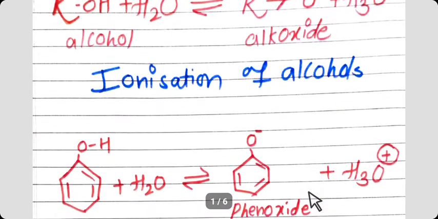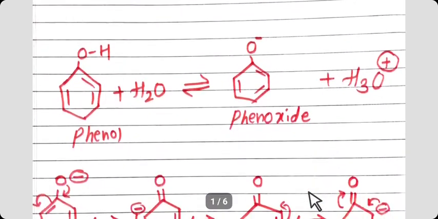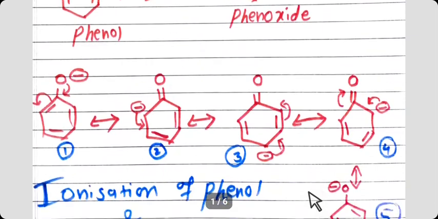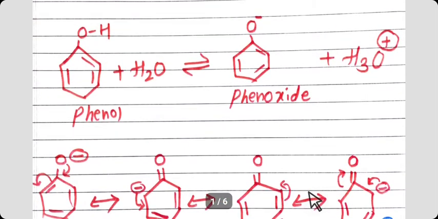Now, ionization of phenol by the equilibrium.